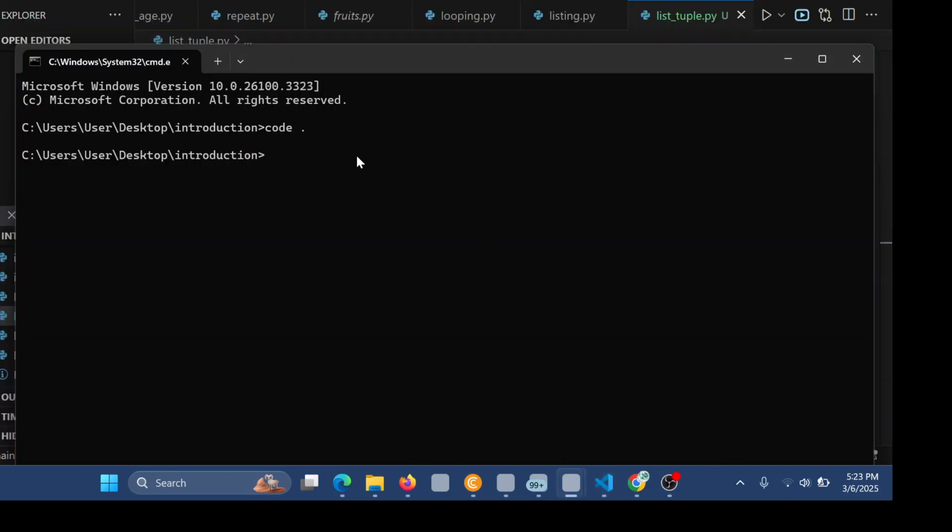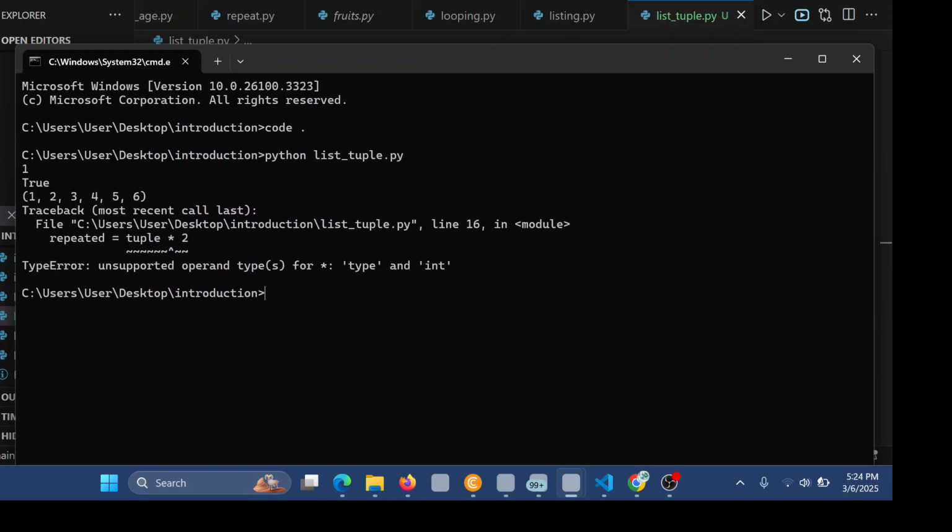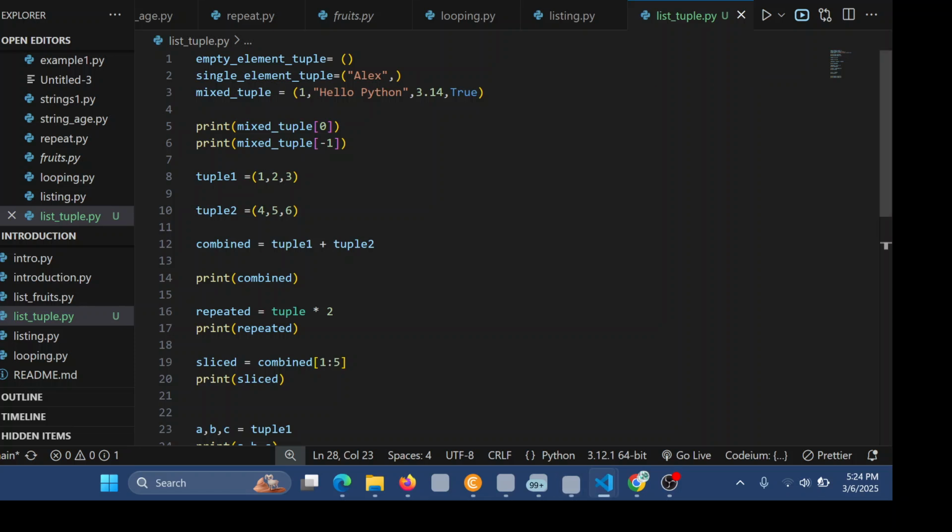Just a moment. Python list_tuple.py. There is that problem with the repeated. Let's see.